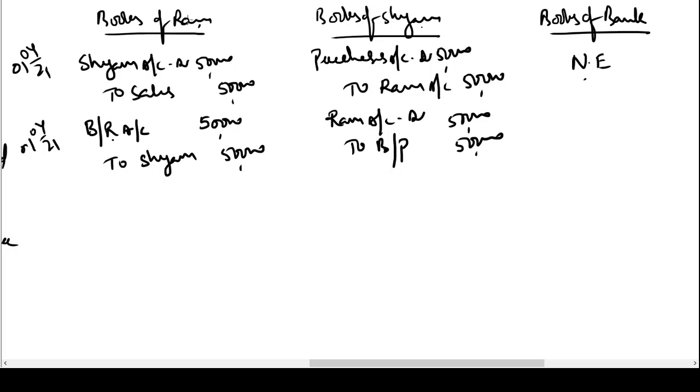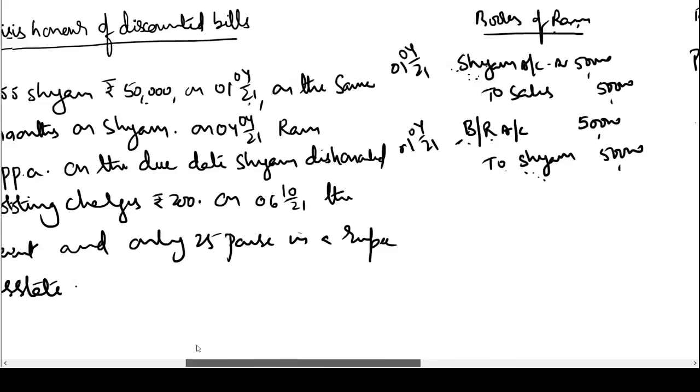If you observe here, Ram was showing Shyam as a debtor, and here he is treating Shyam as a creditor. That means he is treating Shyam as a giver, and Shyam's account is settled without taking cash. We are taking a bill and allowing Shyam to settle his account. So in the books of Ram, Shyam account was settled by giving a bill, not by giving cash. In the books of Shyam, Ram was shown as a creditor, but the position was settled by giving him a bill, treating this bill as a valuable legal asset. There will be no entry in the books of the bank. Let us see what happens next.